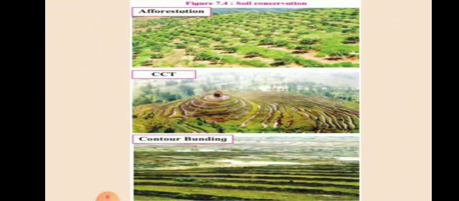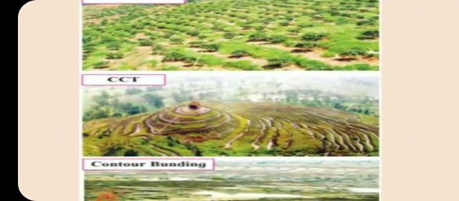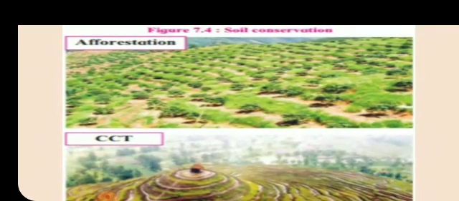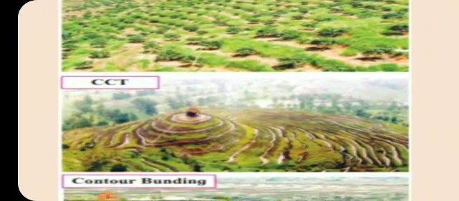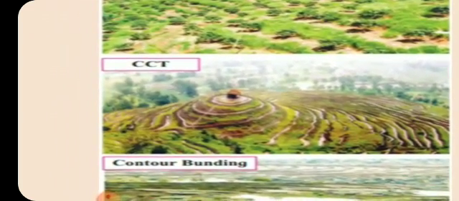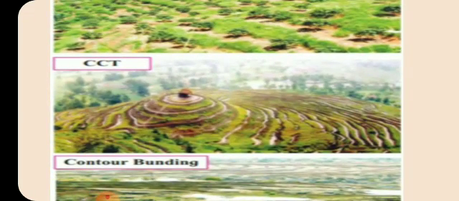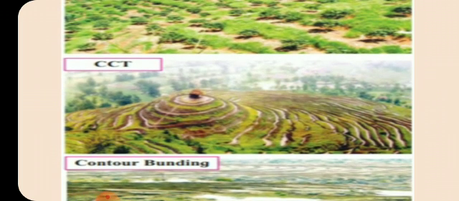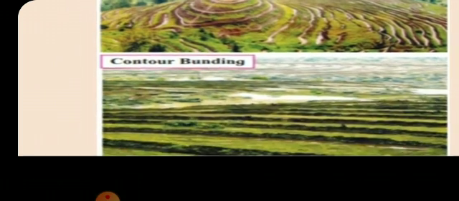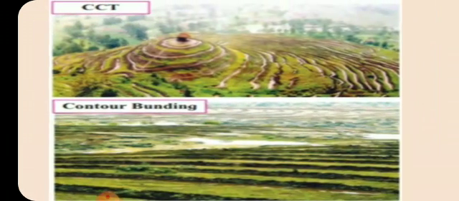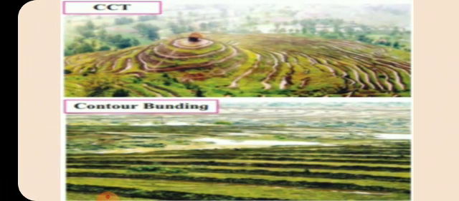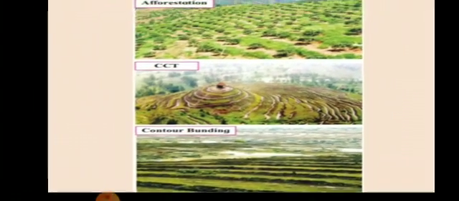Similarly, these are the various ways of soil conservation. First is afforestation, that means planting trees, so that velocity of wind is also controlled and the roots also hold the soil. This is CCT, that is continuous contour trenches in the sloppy areas, that is hilly areas. असे खड्डे केले जातात. Here also you can see the contour bund. असं पायरी सारखं आपण बघतो ना मोठ्या मोठ्या पायऱ्या. In this way it is controlled.